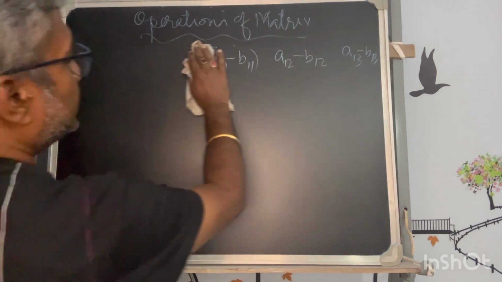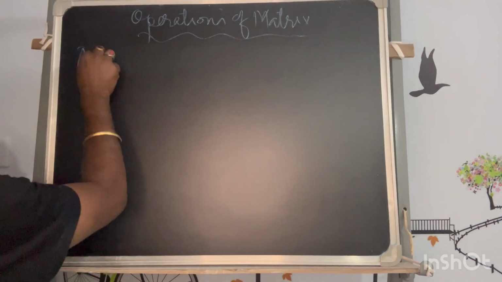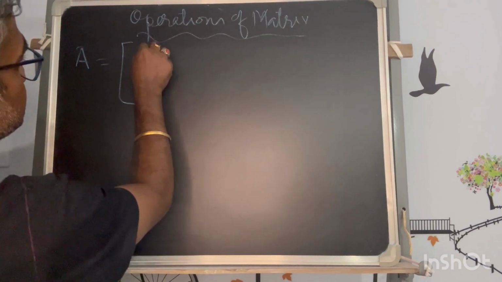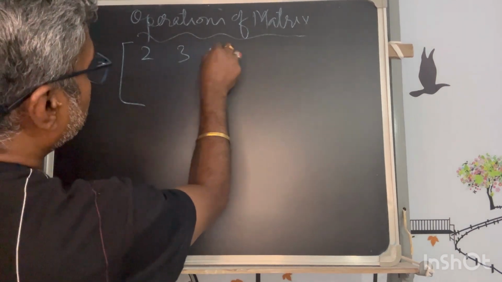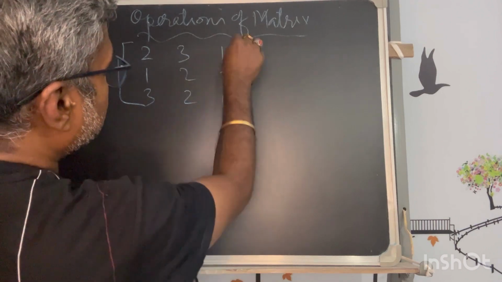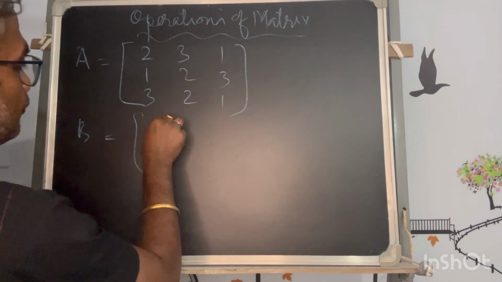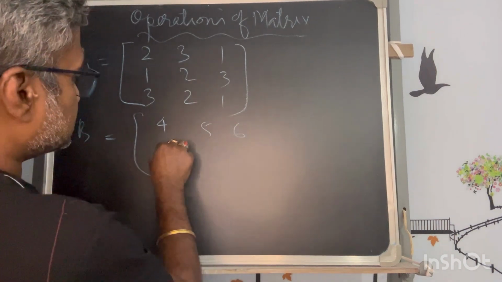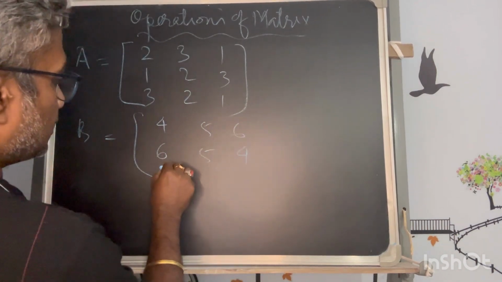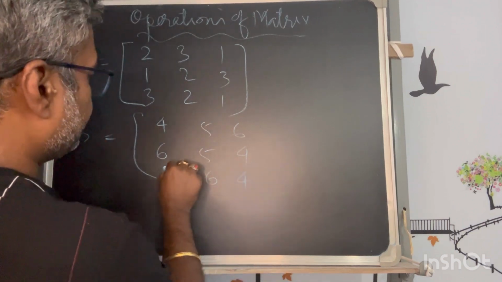So let me take one numerical example. A is equal to, let's say, 2, 3, 1, 1, 2, 3, 3, 2, 1, and B is equal to 4, 5, 6, 6, 5, 4, and 5, 6, 4, let's say.